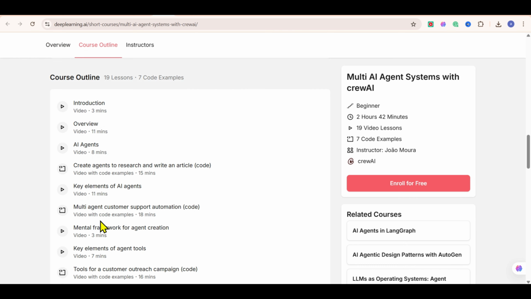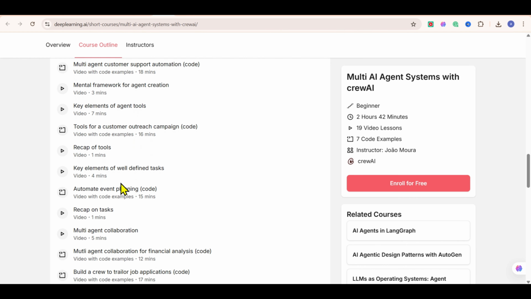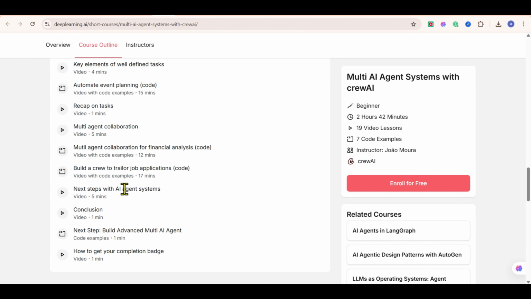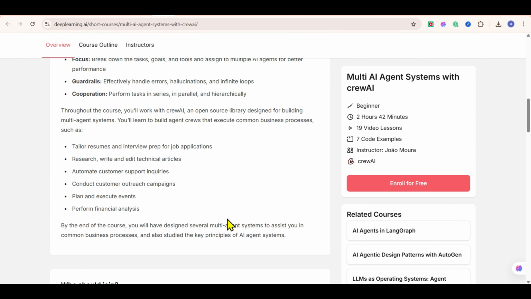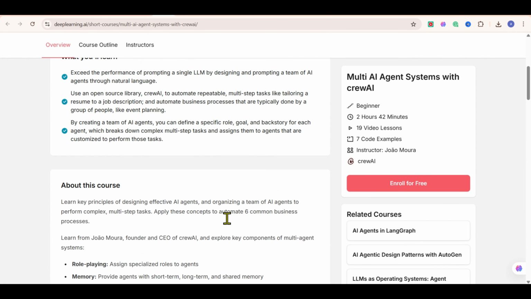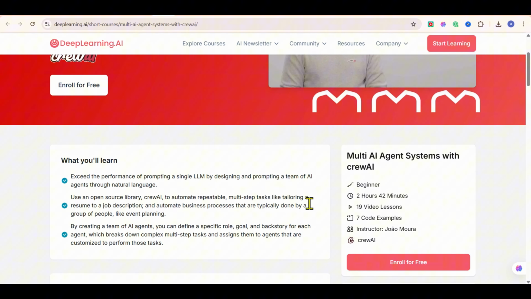It's all powered by Crew AI, one of the most exciting platforms for building autonomous agent systems. By the end of this course, you'll be able to build an AI that can research a topic, summarize it, write an email, and even launch a customer support bot all by itself. Seriously, if you want to see the future of AI, this course gives you a front row seat.